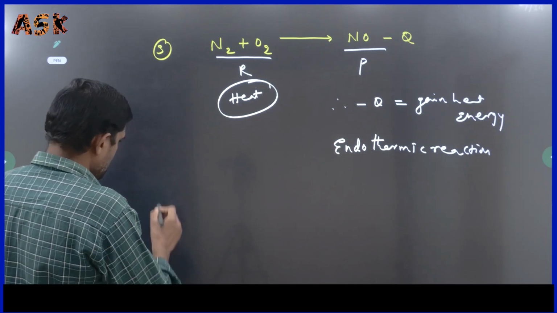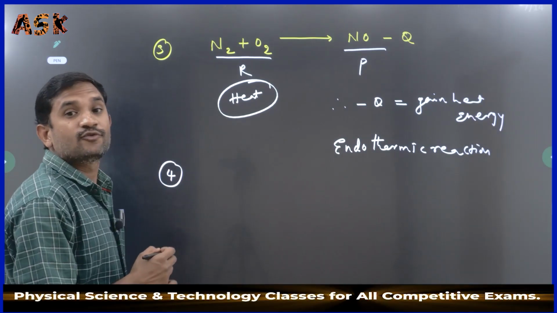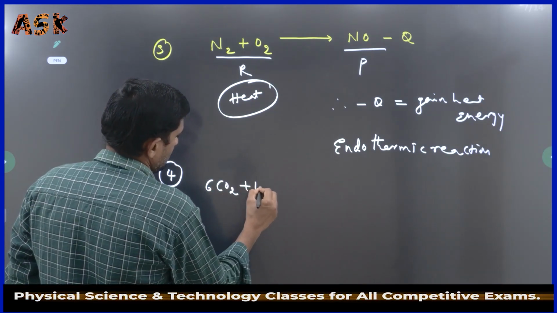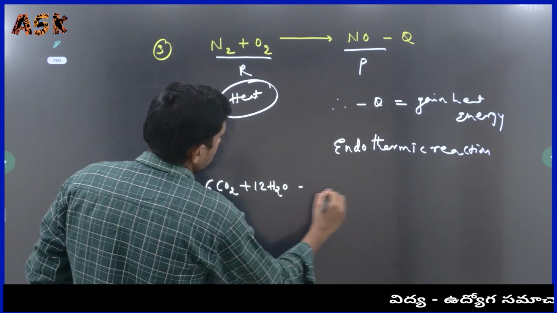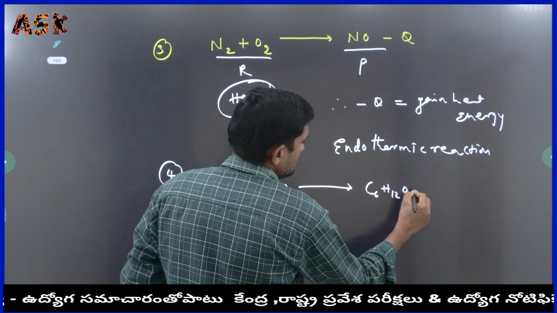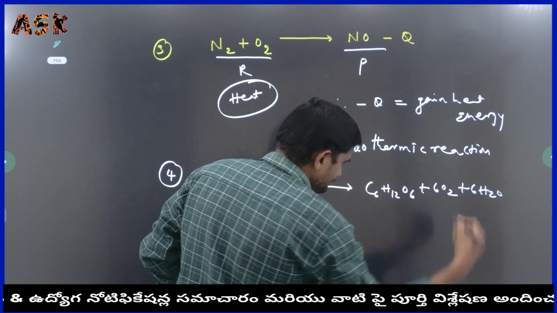Most important: one more most popular reaction is the photosynthesis reaction. 6CO2 plus 12H2O gives rise to C6H12O6 plus 6O2 plus 6H2O.